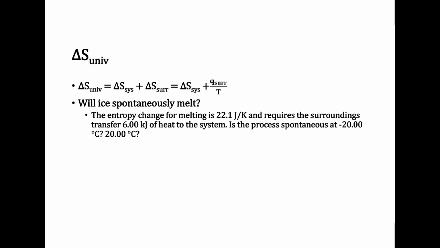Now let's look at a numeric example of this idea: will ice spontaneously melt? Delta S of the universe is equal to delta S of the system plus delta S of the surroundings. We can substitute in for delta S of the surroundings to put the heat of the surroundings over the temperature. Will ice spontaneously melt? We know the entropy change for melting is 22.1 joules per Kelvin. This is delta S of our system. It requires the surroundings to transfer 6 kilojoules of heat to the system.